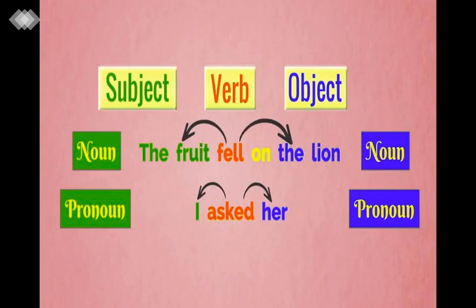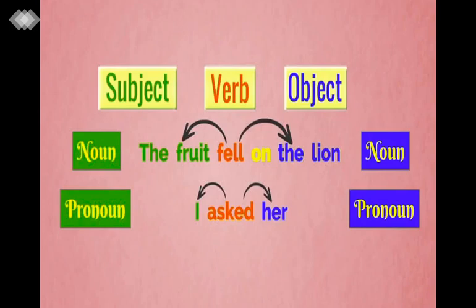Never get confused in this, because the subject does the action, or else we are talking about the subject. If the noun is doing the action, or the work is done by the noun, or if we are talking about the noun or pronoun, then only it is a subject. Now let's see the example here.